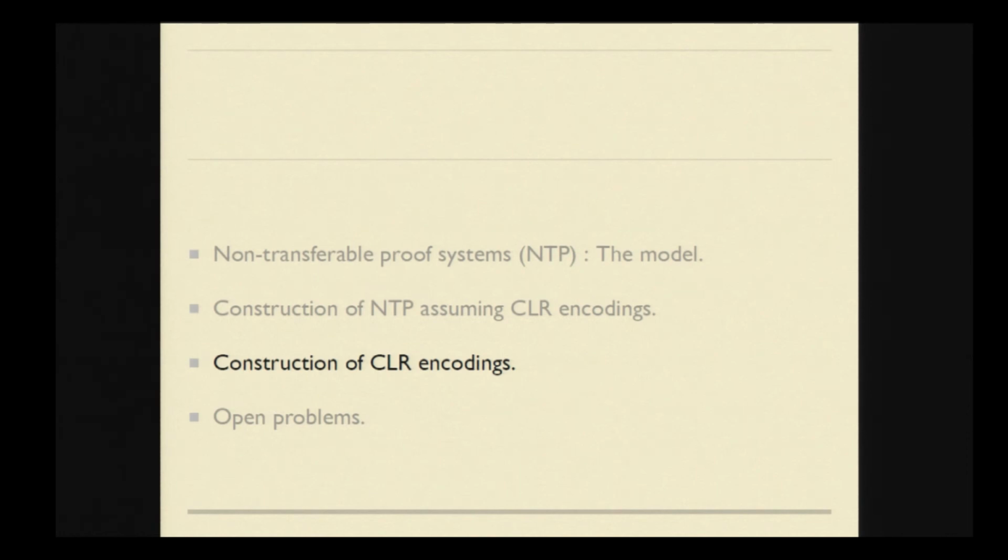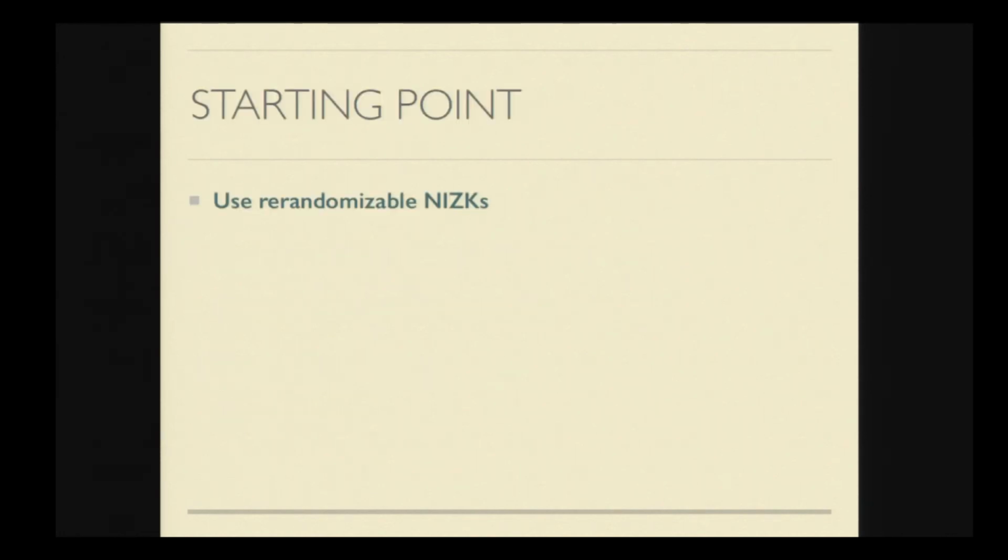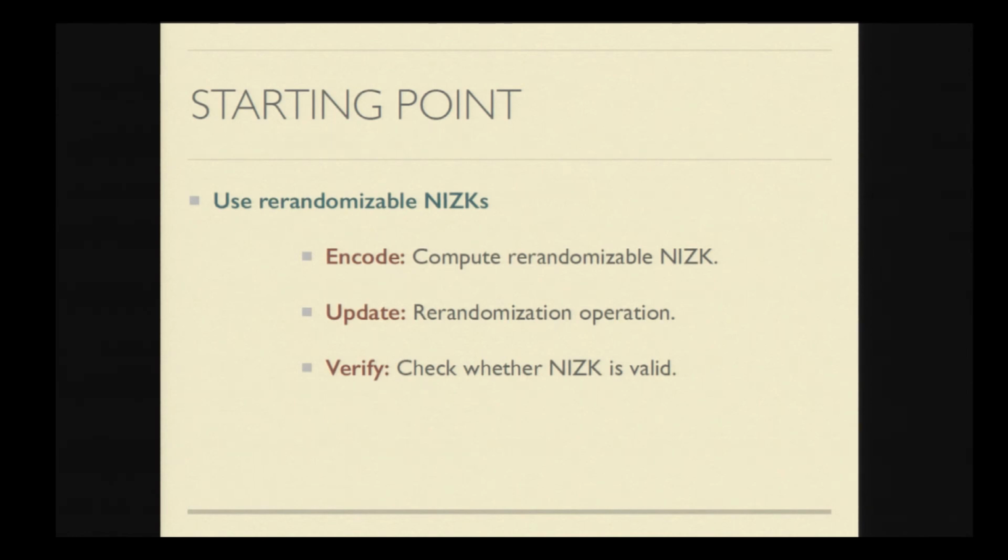So let me now just briefly mention how to construct the CLR encodings. A starting point to construct the CLR encodings is to use re-randomizable NIZKs. Re-randomizable NIZKs satisfy all three properties, right? In order to encode, you just compute this re-randomizable NIZK, and the update algorithm is essentially the re-randomization algorithm. And the verify algorithm is very simple, because you just check the validity of the NIZK proof. Now, what about security?